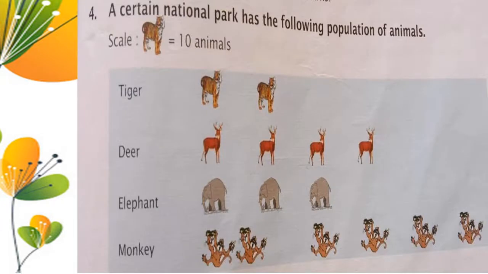Next to the fourth problem. A certain national park has the following population of animals. Scale: 1 picture equal to 10 animals. Here, tiger have 2 pictures, deer have 4 pictures, elephant have 3 pictures, monkey have 6 pictures.